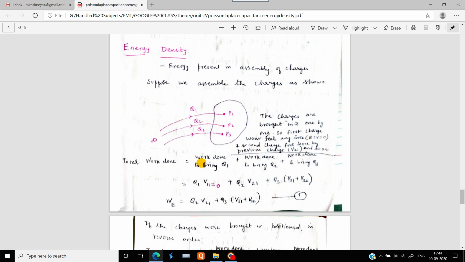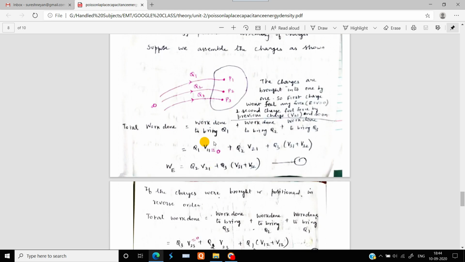So the total work done is going to be the work done to bring Q1 plus the work done to bring Q2 plus the work done to bring Qn, because if you assume that n number of charges are available in the particular assembly of charges, then the work done is due to the bringing of the Qn charge from infinity to the assembly of charges.